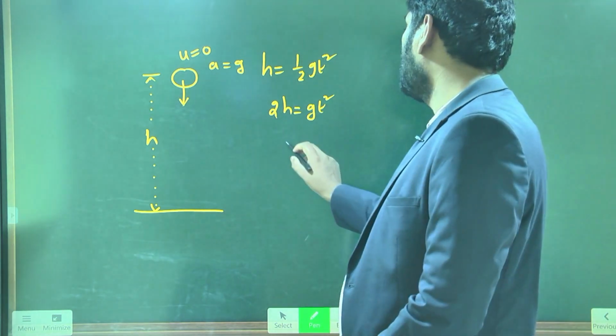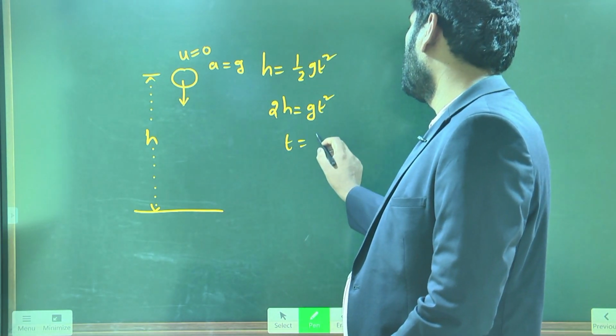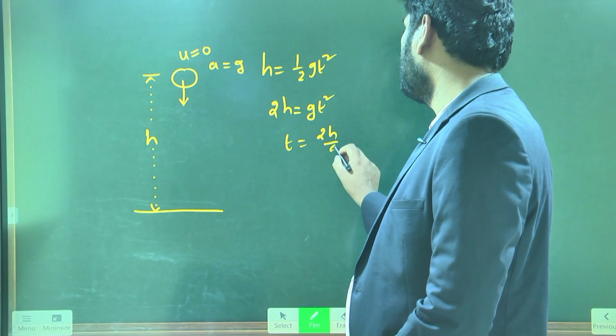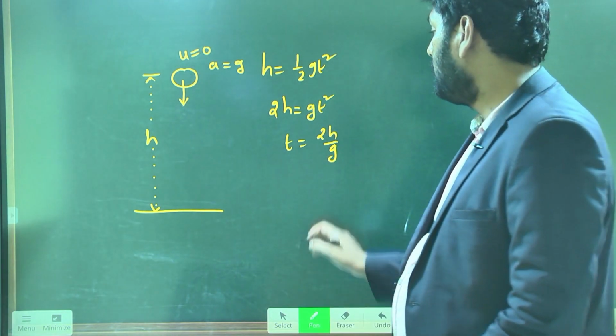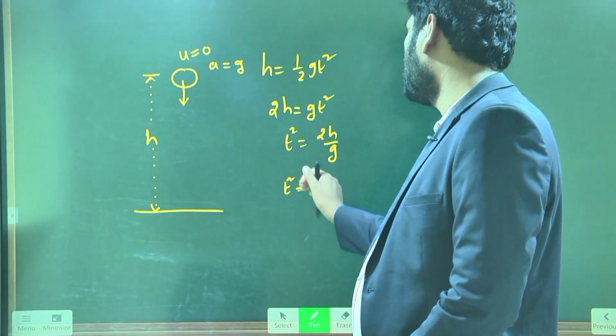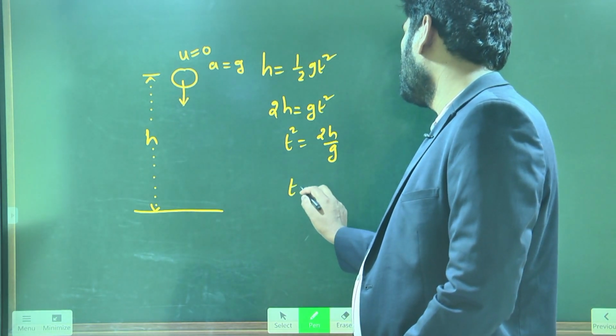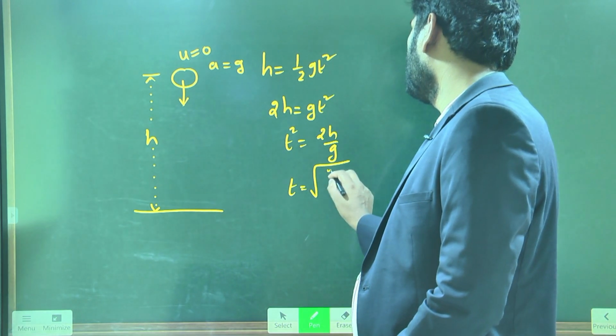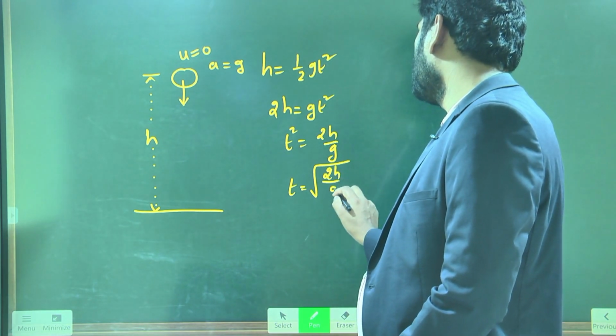From here, t square is equal to 2h by g, and t is equal to under root of 2h by g.